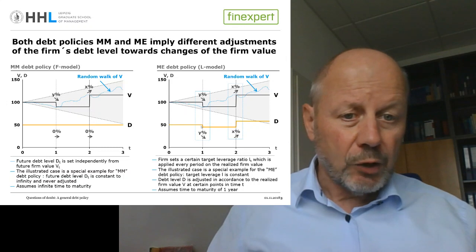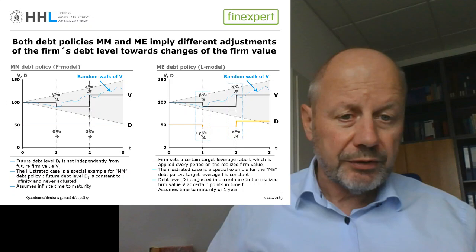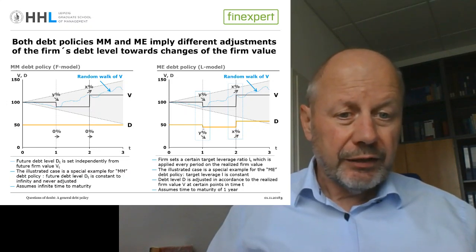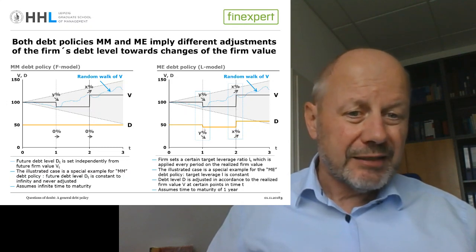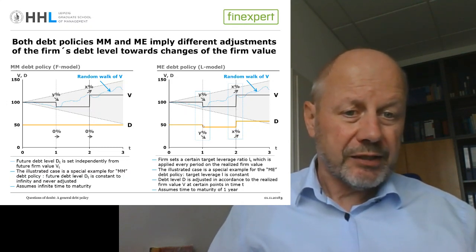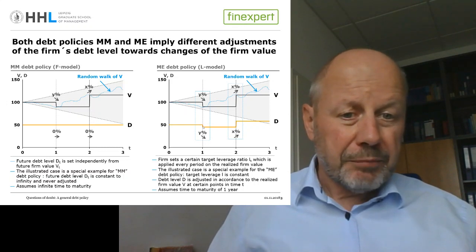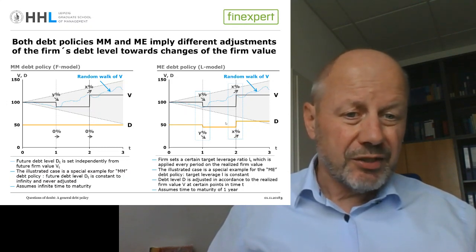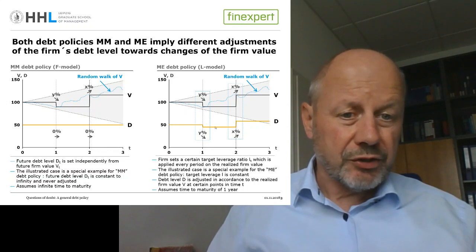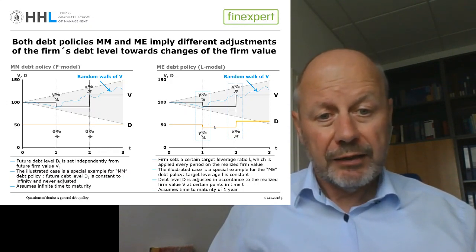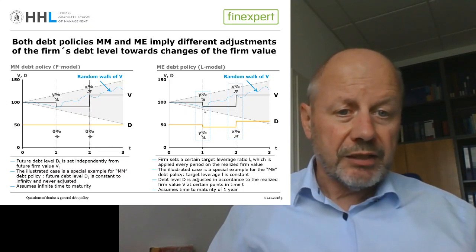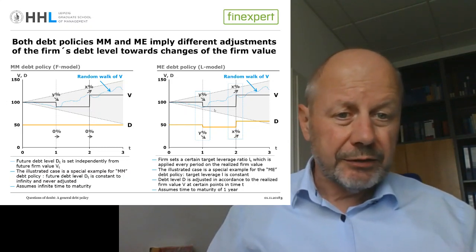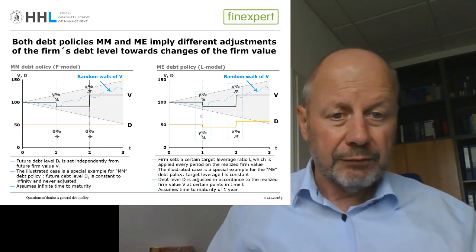That's the reason why you discount the tax savings over one period just with RD, because for this time the debt level is certain, and after one year it is adjusted towards the then prevailing firm value. That yields that all other tax savings beyond the next year have to be discounted by the risk-adjusted cost of unlevered equity of the firm. So you see that the ME policy implies that every year the debt level will be adjusted.